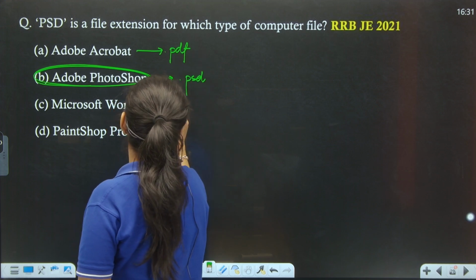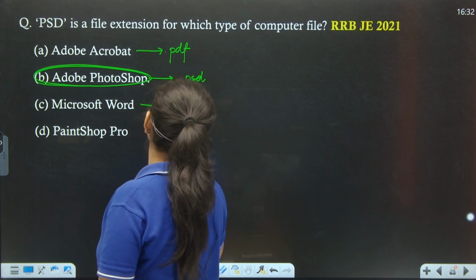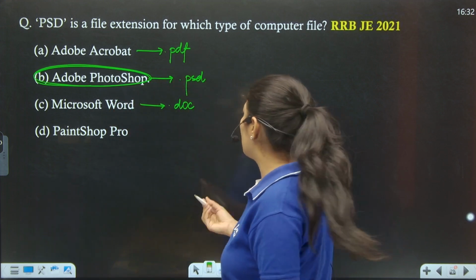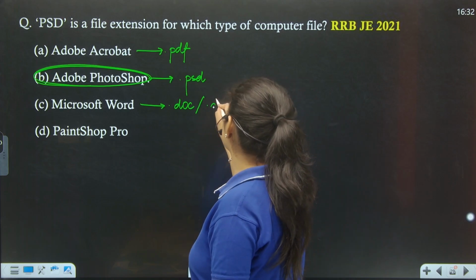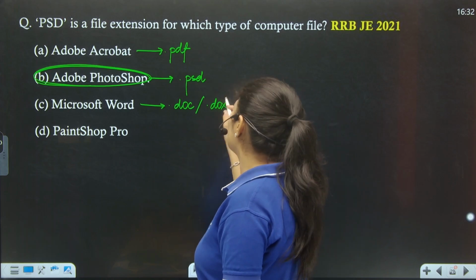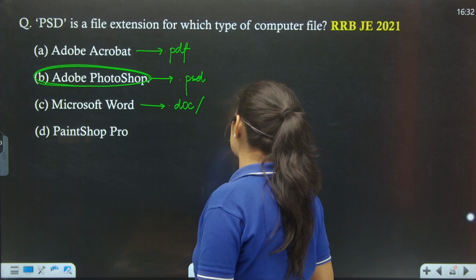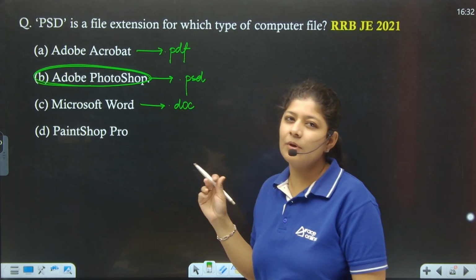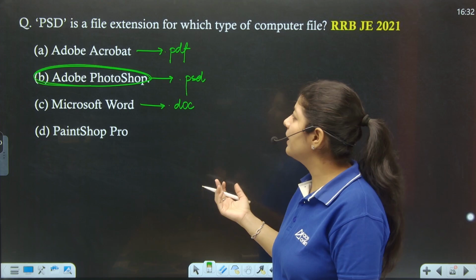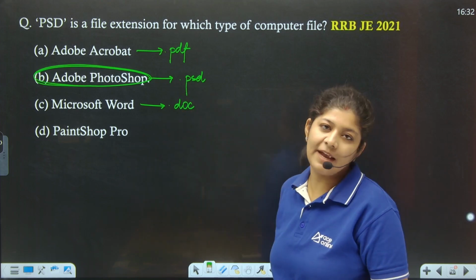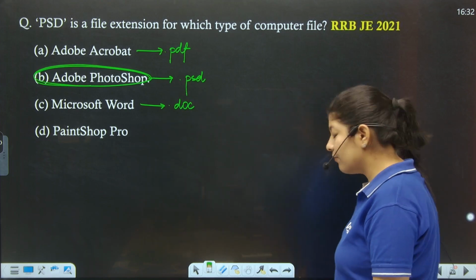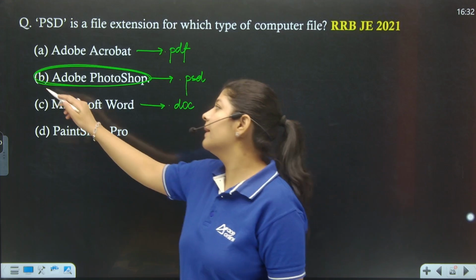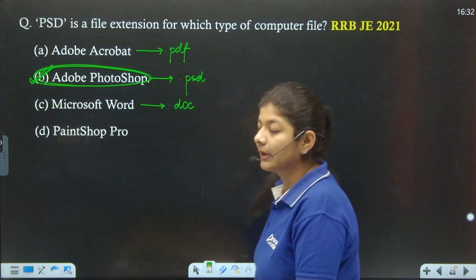For this one, we have .doc, or sometimes you may find .docx, but this is a very rare one, so just remember .doc. For Paint Shop Pro, I'm not able to recall it properly, but PSD is Adobe Photoshop. That means option number B is the correct one, right? Next.